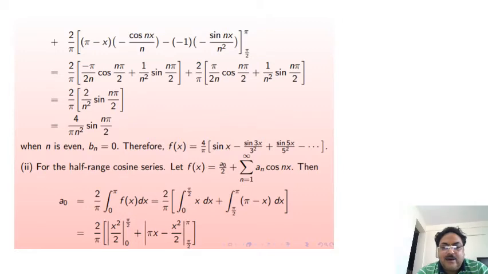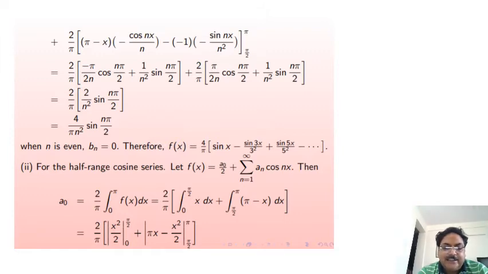for the half range cosine series, let f of x be this. Then a naught by definition is 2 by pi, integral 0 to pi of f of x dx. In the interval 0 to pi by 2 the value of the function is x, and in the interval pi by 2 to pi the value of the function is pi minus x.